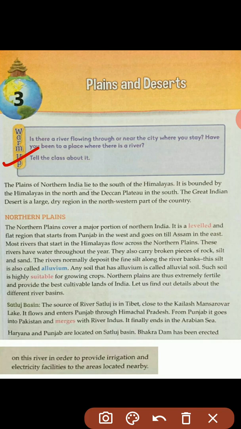Now, move on. The plains of northern India lie to the south of Himalayas. This time we study about the plains. Northern plains. So, student, I will explain by this diagram.